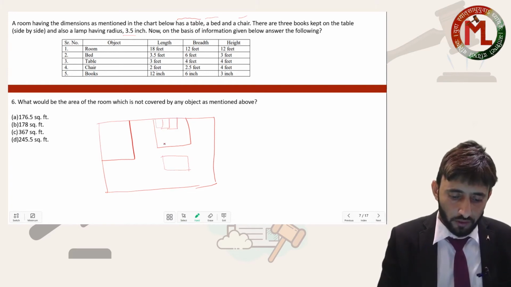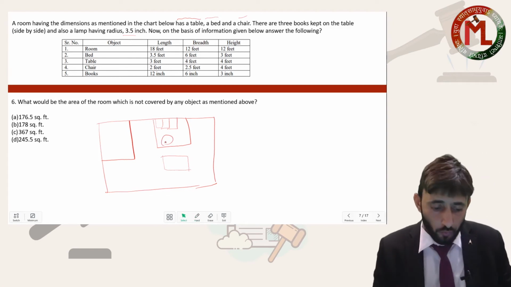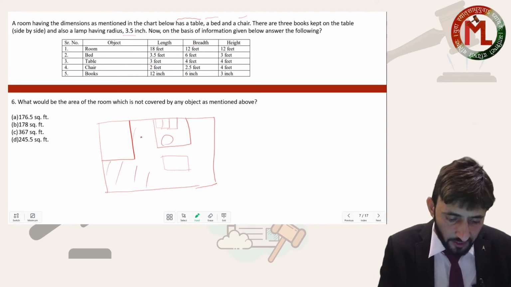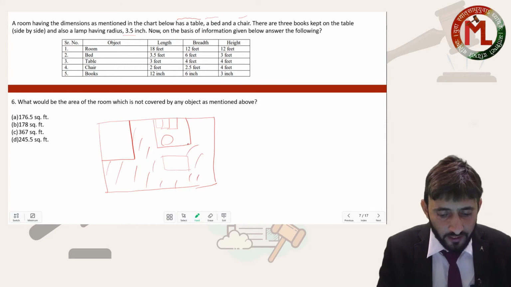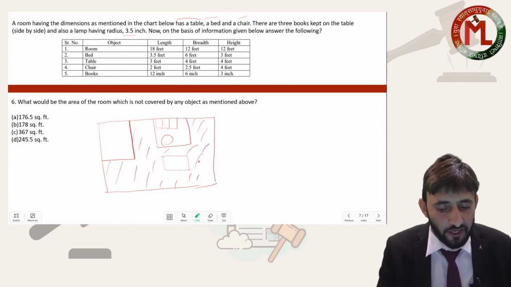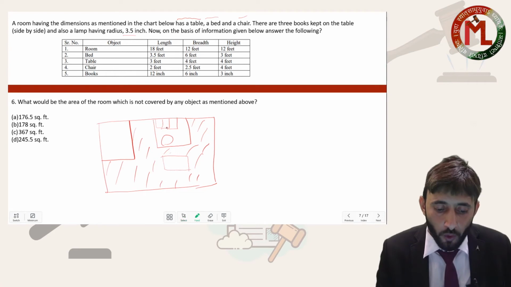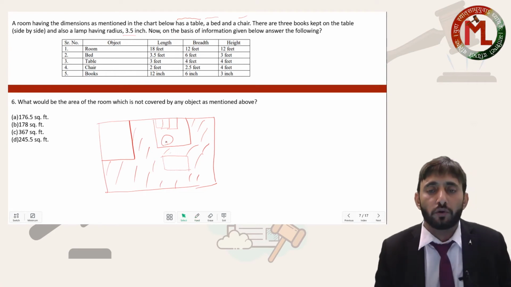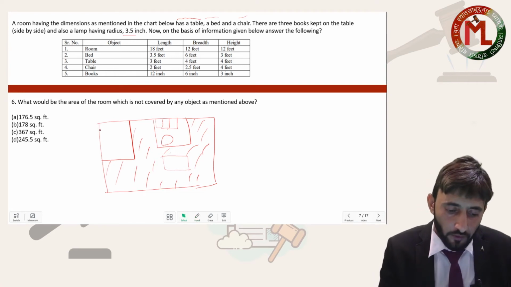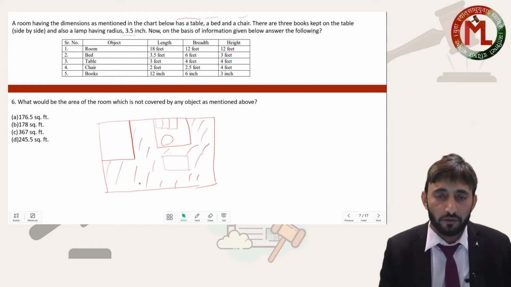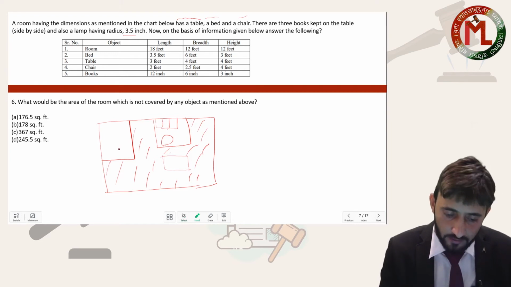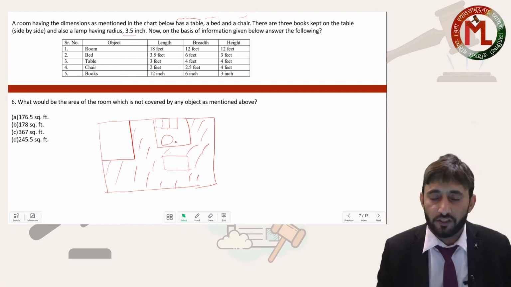These 3 books and a lamp are put on the table only. So we have to find the area of this shaded region. In this case, when we are finding the area of the shaded region, the books and this lamp have no role to play. So from the total area we have to subtract the area of the bed, table and the chair.